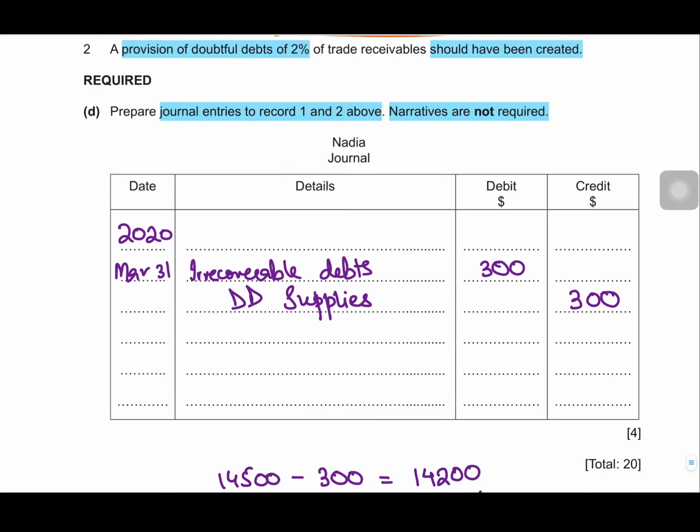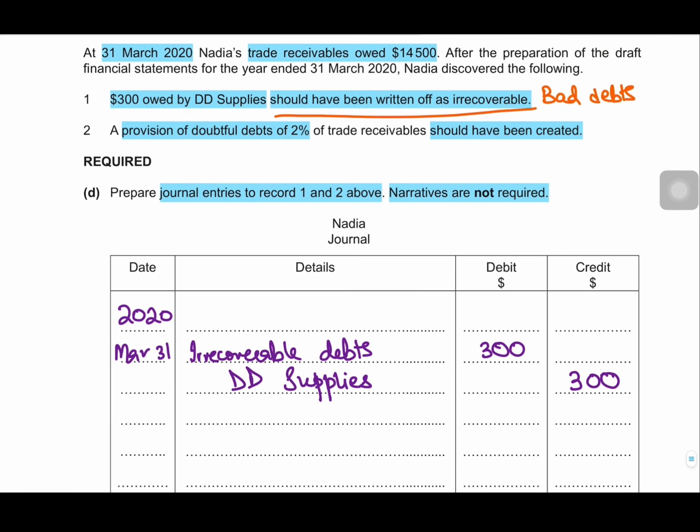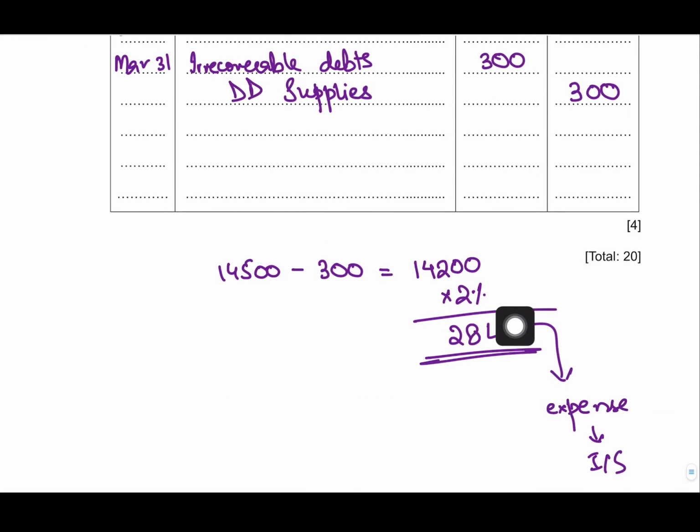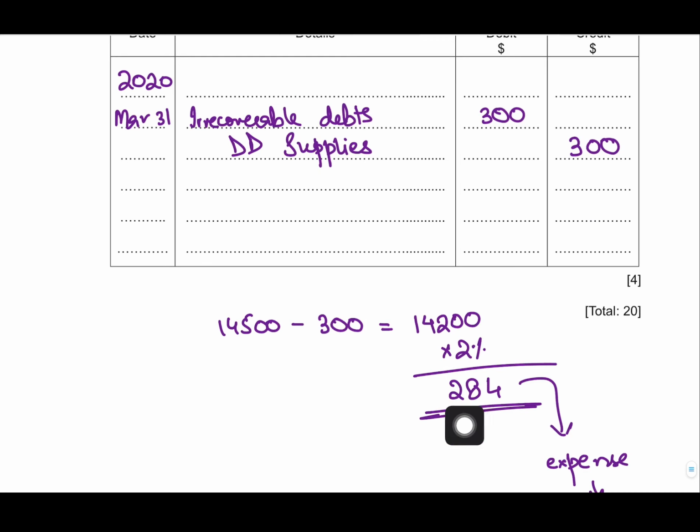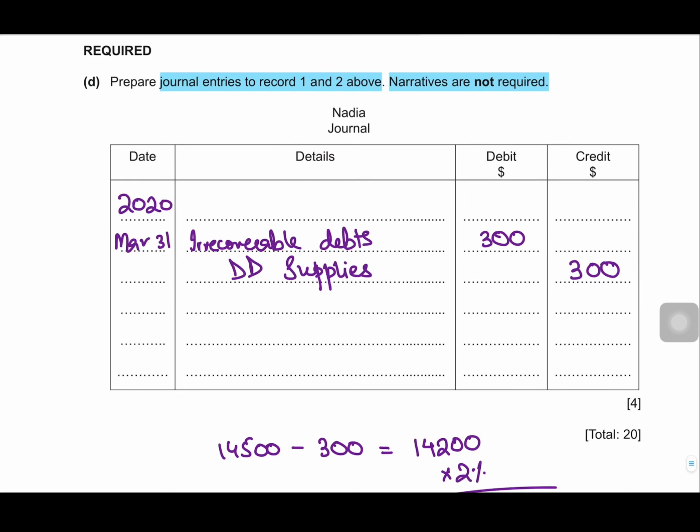If we are given the opening balance for provision for doubtful debts, then after calculating this amount, I would have taken the difference. I would have decided whether it is increasing in the current year or decreasing, and then I would have decided how to record this as an income or as an expense. But if no such information is given, just directly record the amount which you have calculated as an expense in your income statement.